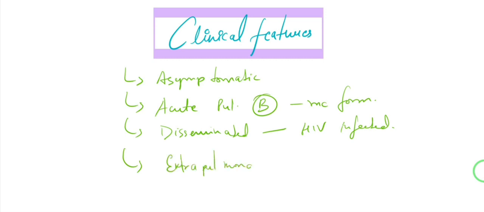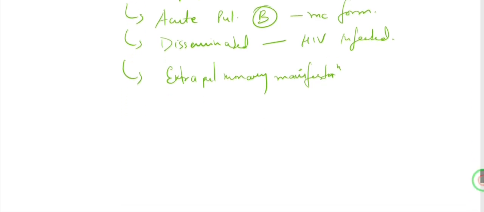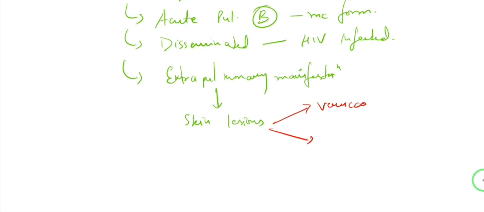The most common ones are skin lesions, and they could be verrucous or ulcerative. We can also see osteomyelitis in some cases.